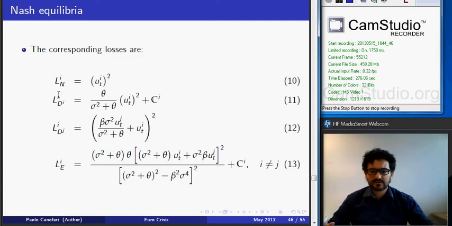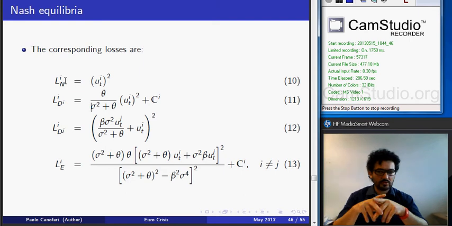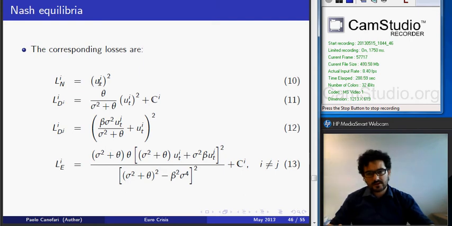LIN is the loss for country I when we consider regime N, in which both countries remain in the monetary union. This means that each country gets losses equal to the shock affecting the country.